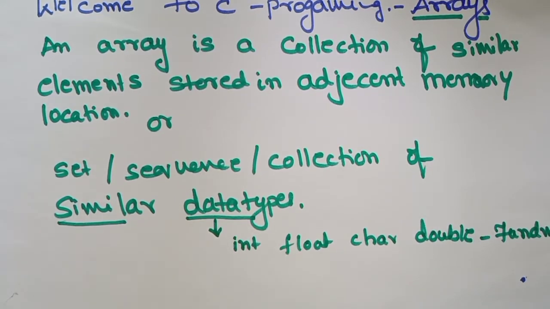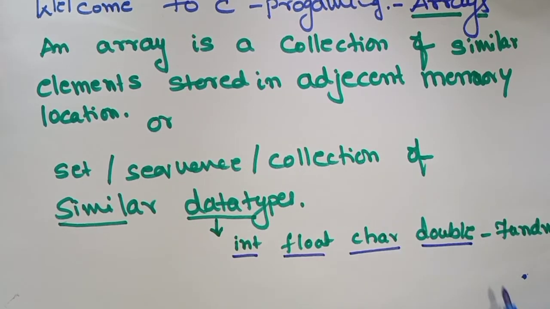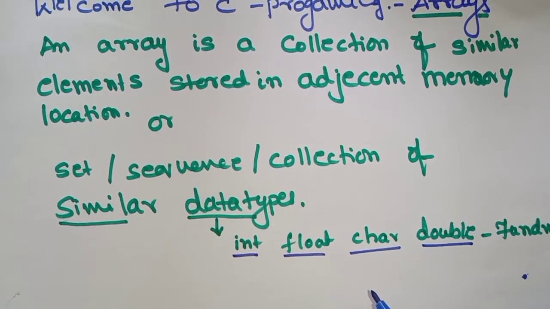What happens in these primary data types is that we use them to store only one character or a single value.